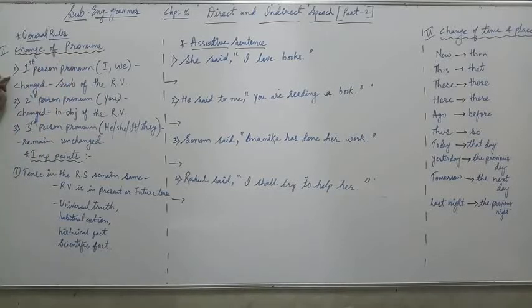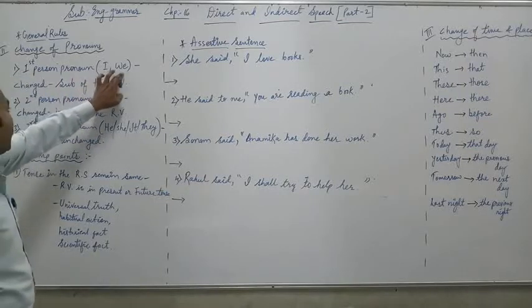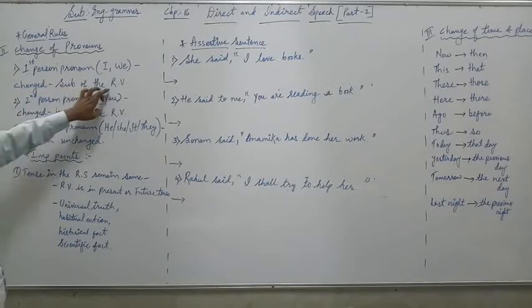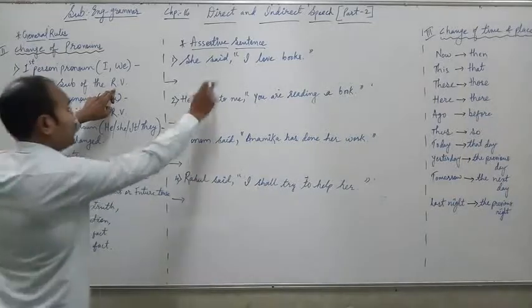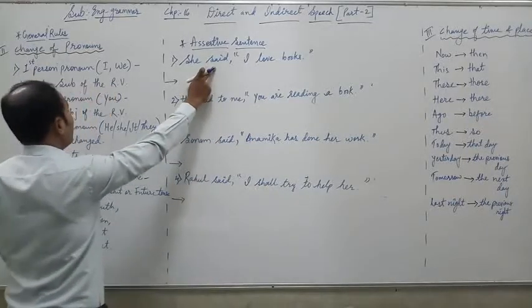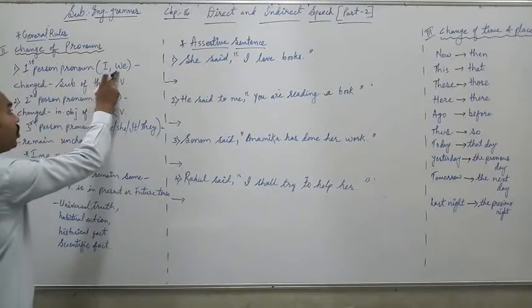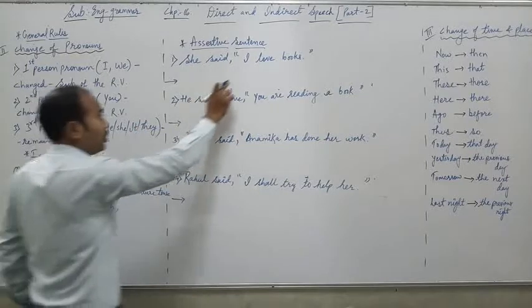Point number 1 is given. First person pronoun, that is I and we, is changed according to the subject of the reporting verb. See here, RV means reporting verb. This is your reporting verb, saying. When the given subject is I or we, it is there in the reported speech.